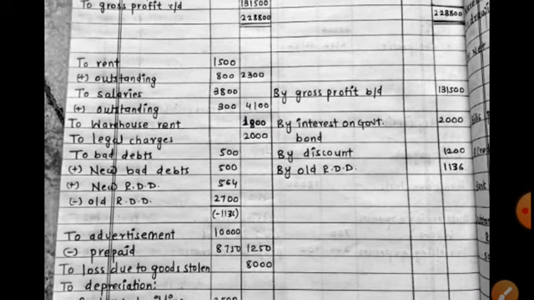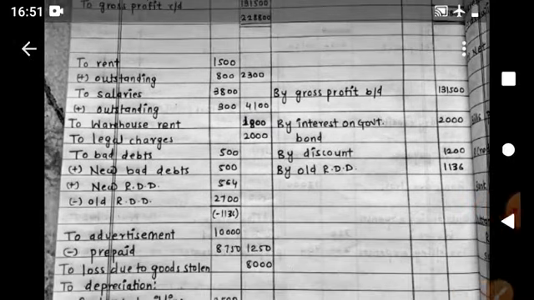We can't show amounts in minus figure in the outer column because the trading account, profit and loss account, or what we call it as income statement, and balance sheet, what we call financial position statement, isn't it? So these are statements, these are a kind of reports where amount can't be shown in the minus figure.